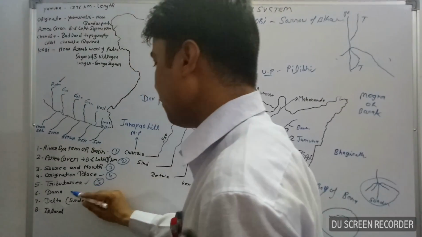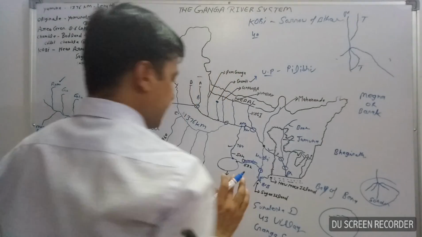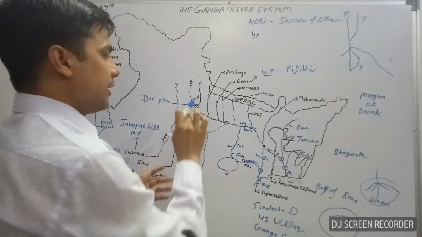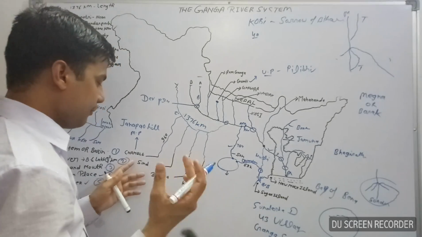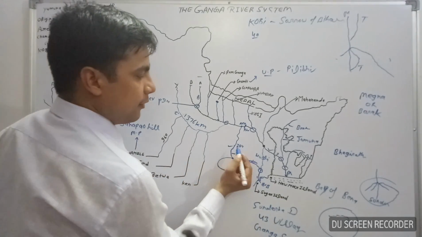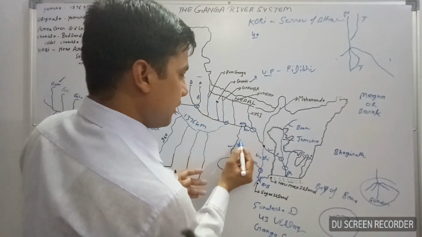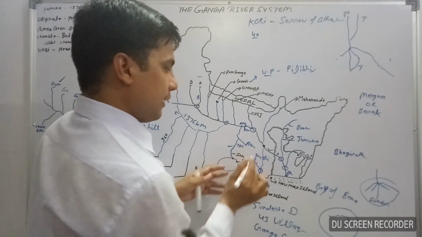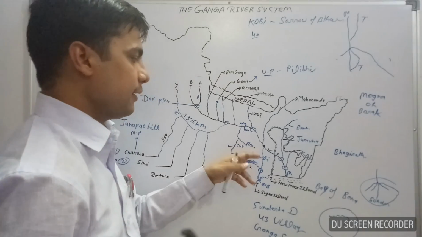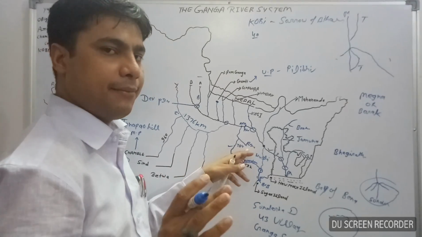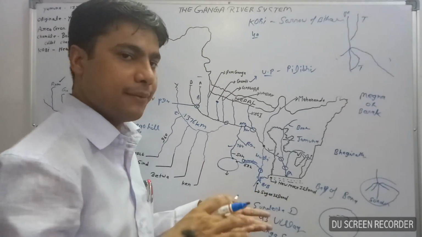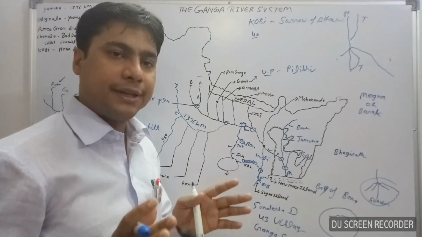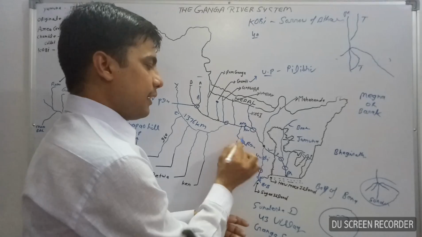Now, tributaries and dams. Some of the dams are constructed on the tributaries along with the rivers. Most of the important dams: one of them is found on a right hand tributary of the Son, the Rihand. On the Rihand River, Sardar Vallabhbhai Pant Dam, which is also known as the Rihand Dam, is situated. Sardar Vallabhbhai Pant Dam or Rihand Dam is situated on the Rihand River.